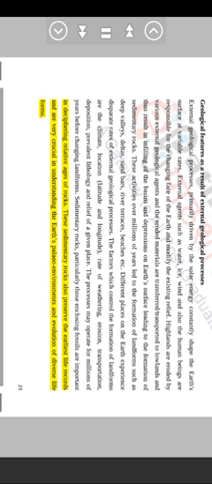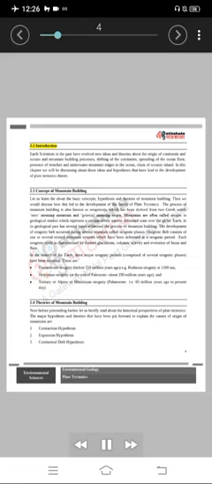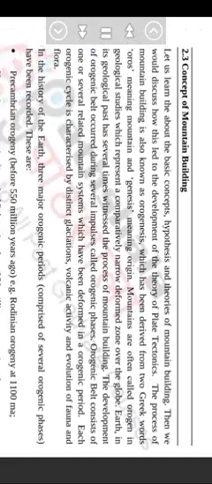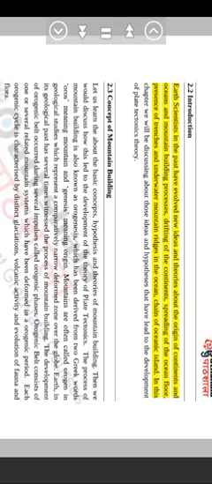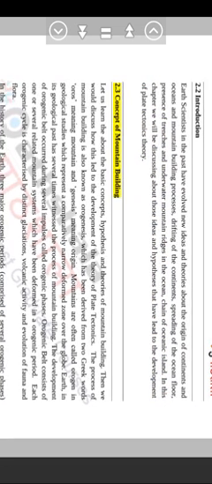Environmental geology. 2.2 Introduction. Earth scientists in the past have evolved new ideas and theories about the origin of continents and oceans and mountain building processes, drifting of the continents, spreading of the ocean floor, presence of trenches and underwater mountain ridges in the ocean, chain of oceanic islands. In this chapter we will be discussing those ideas and hypotheses that have led to the development of plate tectonics theory. 2.3 Concept of mountain building.